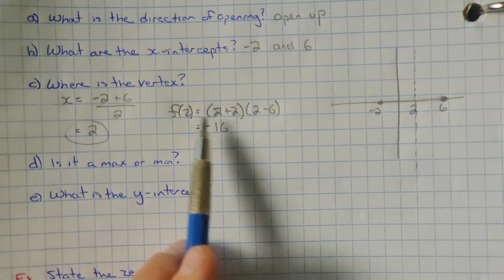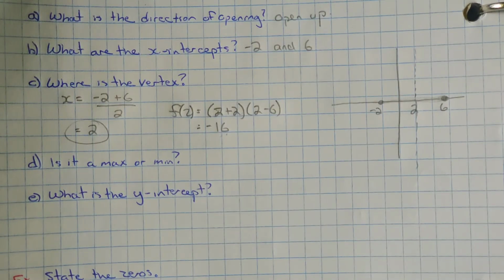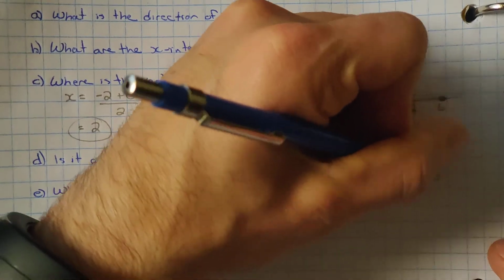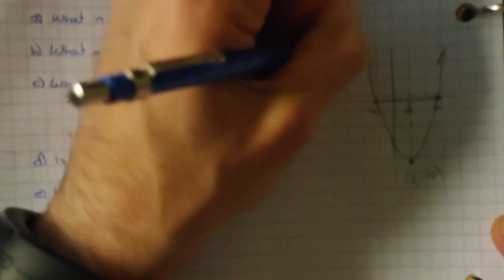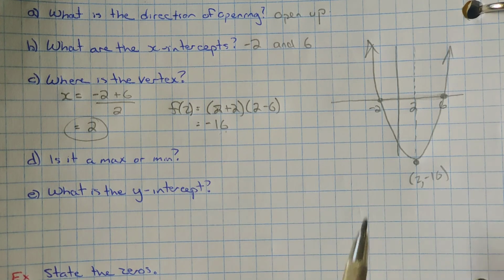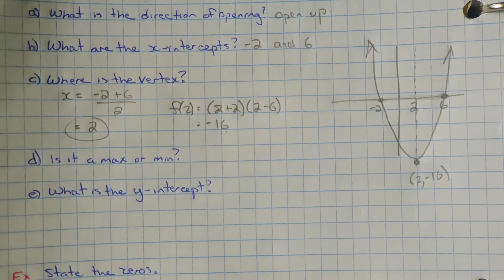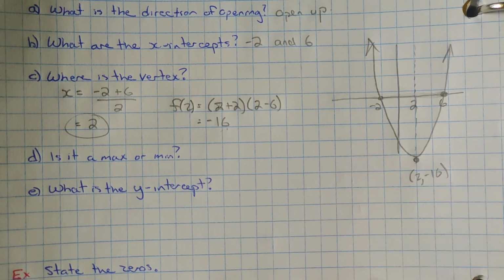So there's our vertex at 2 and negative 16. So again, opening up, that makes sense. Somewhere down here at 2 and negative 16 is the vertex. And then we can draw our parabola sketch. There's our quick sketch of it. We got our zeros, our x-intercepts, and we got our vertex. Is it a maximum or minimum? Well, from the graph, we can see that the vertex is the lowest value, so it's a minimum.